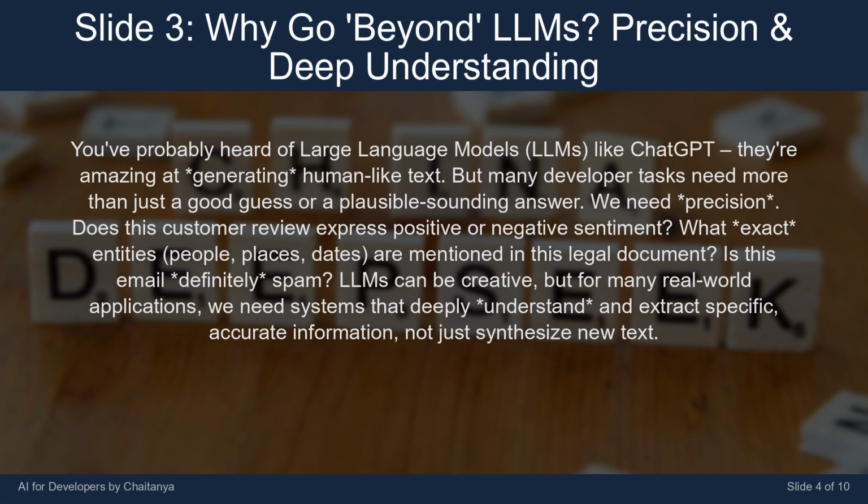What exact entities, people, places, dates, are mentioned in this legal document? Is this email definitely spam? LLMs can be creative, but for many real-world applications, we need systems that deeply understand and extract specific, accurate information, not just synthesize new text.